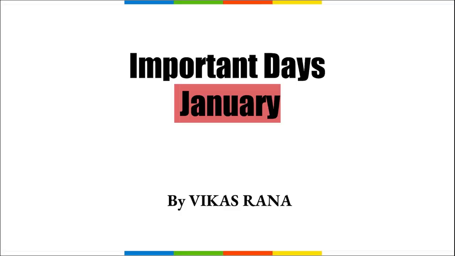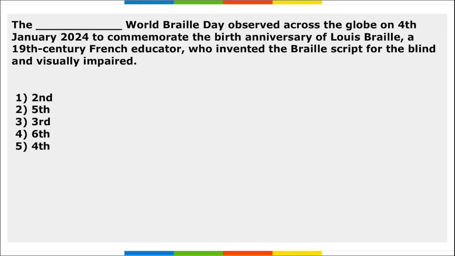Hello everyone. So in this video, we will be discussing important days for the January month. This session will be quite interesting and important, so do take notes. Let's start. The first question is, the dash edition of the World Braille Day was observed across the globe on 4th of Jan. So on 4th of January, we observed World Braille Day.